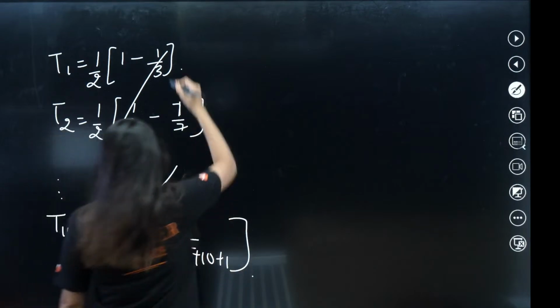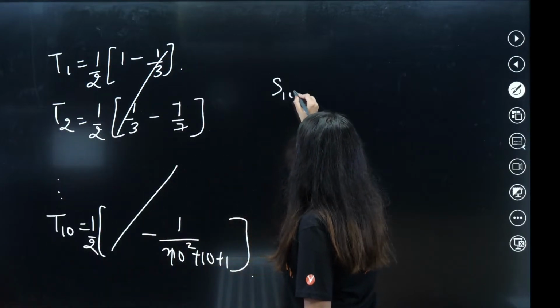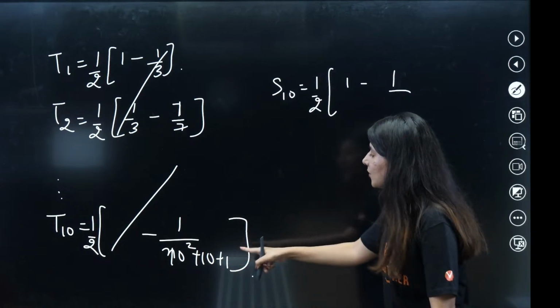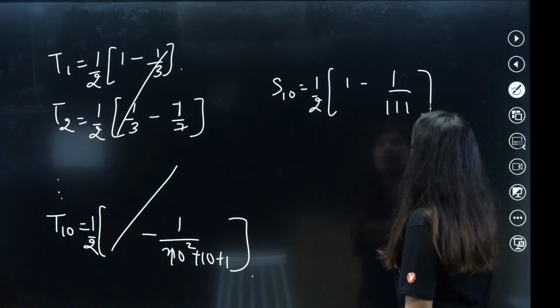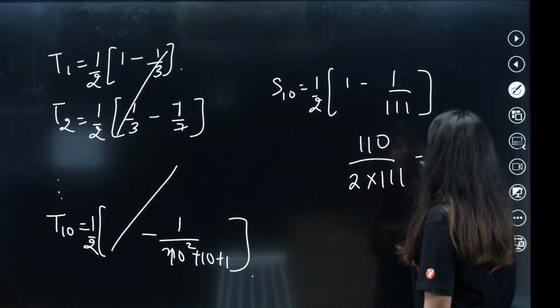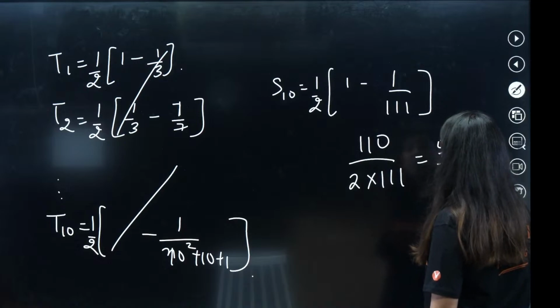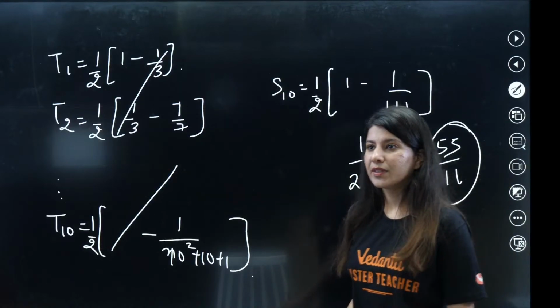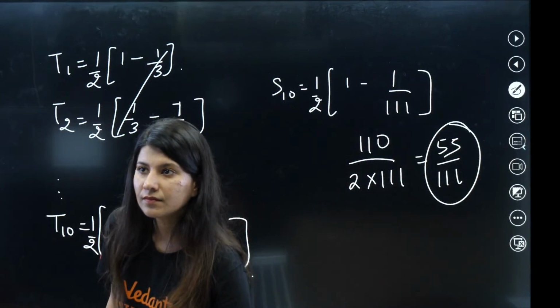Now it's fine. Add all of these. S10 will be what? 1 by 2, 1 minus 1 upon 100 plus 10 plus 1. So 111. So 110 upon 2 into 111 will be what? 55 upon 111 will be your answer. 55 upon 111. Yes.